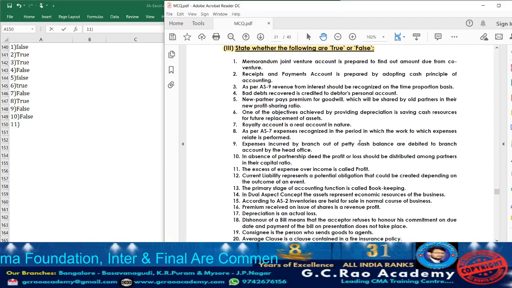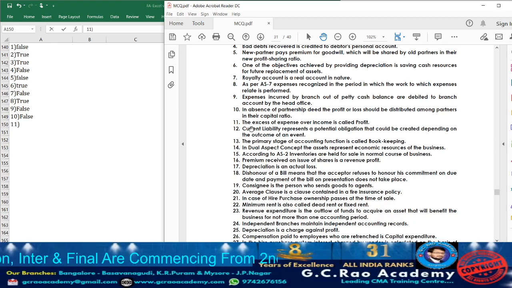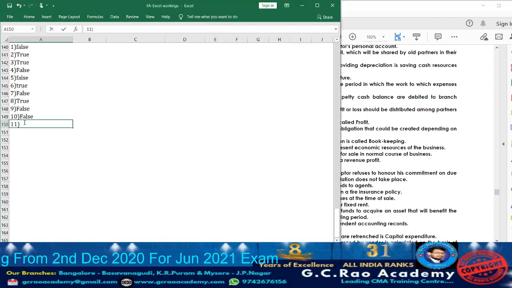Now moving on to question 11. What are they telling? The excess of expense over income is called profit. If the expense is more and the income is less, what do we call it? Loss. They have given profit. Is the statement true? No, it is not correct. So take down false.